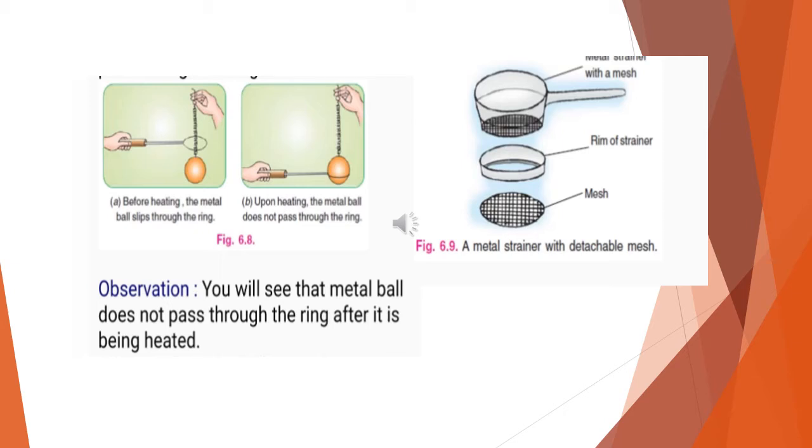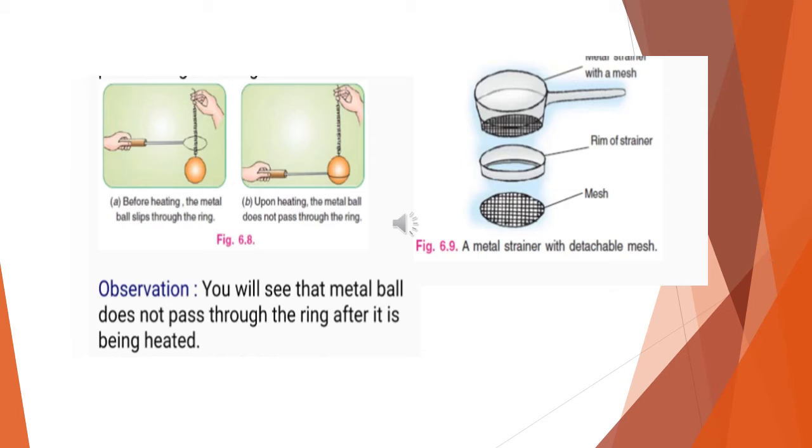The same experiment you can do for showing the same property by taking a metal tea strainer that has a detachable mesh. Remove the mesh from the rest of the strainer. Heat the strainer. Now try to insert it again. Hot strainer. What do you observe? You will observe that it becomes difficult to attach because it has expanded in size.